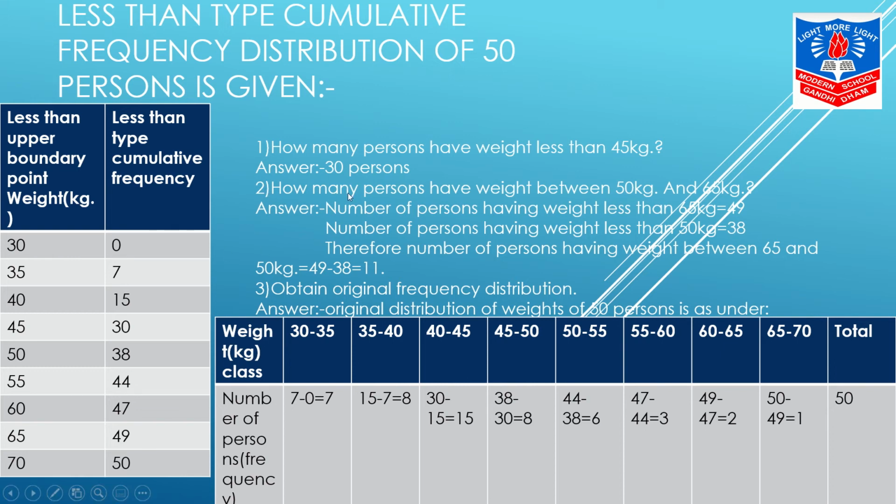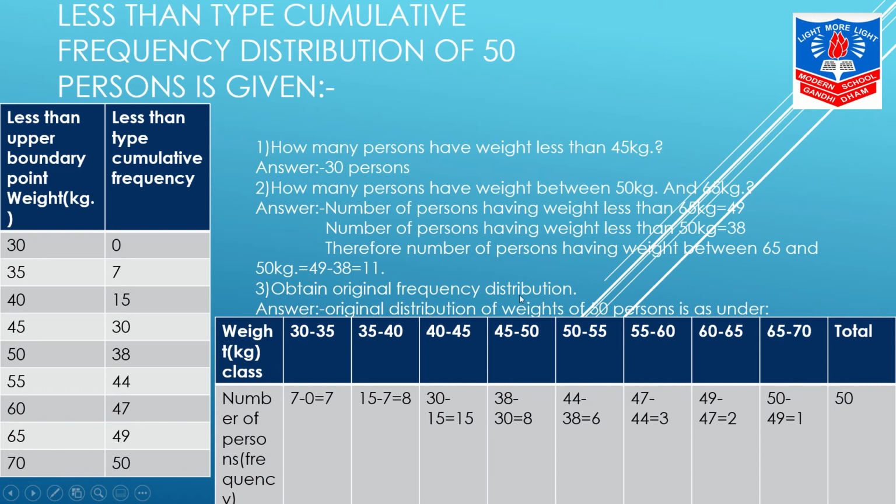Now, how many persons have weight between 50 kg and 65 kg? Over here, first we see how many people have weight less than 65 kg. Less than 65 kg is 49 and less than 50 kg is 38. So, we will deduct 49 minus 38, 11 is my answer.